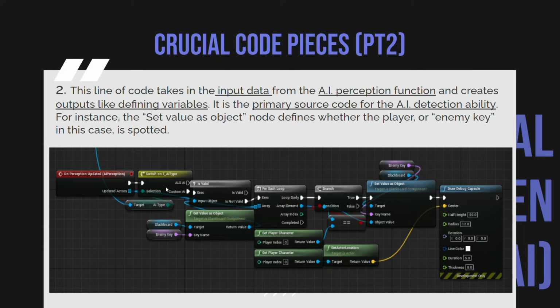And this is the second part. So this is the AI perception function, and it takes the input data that the AI gathers using its AI perception function, and it creates outputs like defining variables. So over here, this node set value as object sets the value of the target object, or in this case the player, for the AI, so that it knows where to go and where to follow.